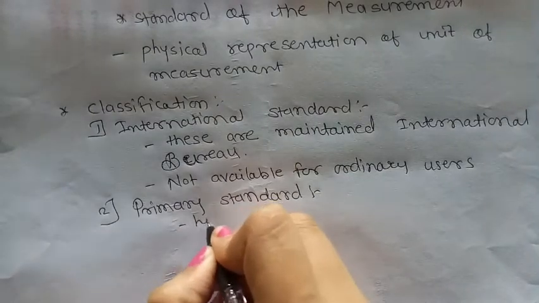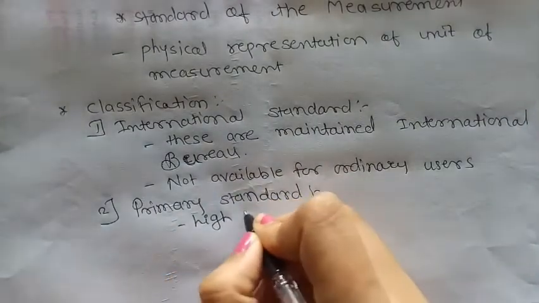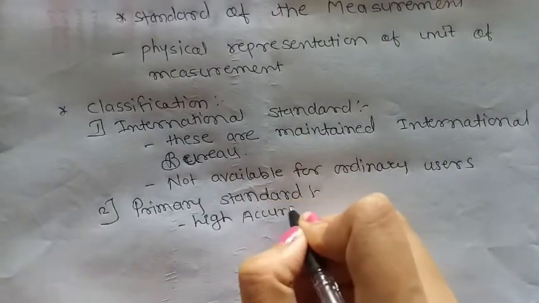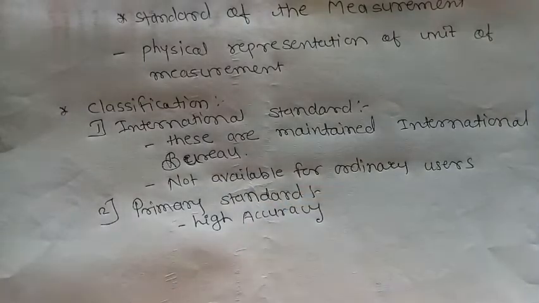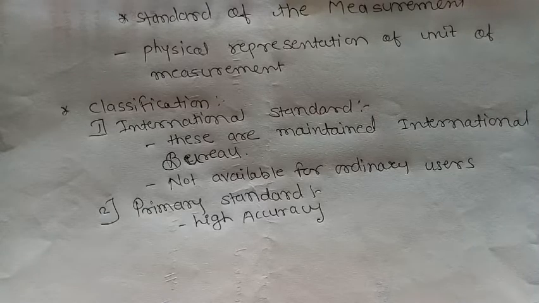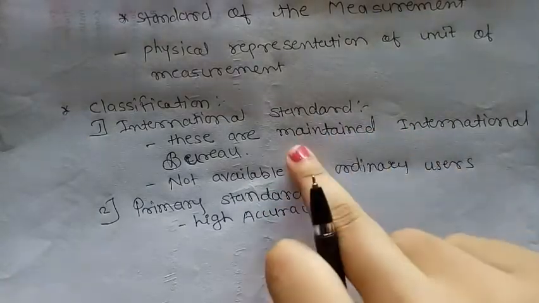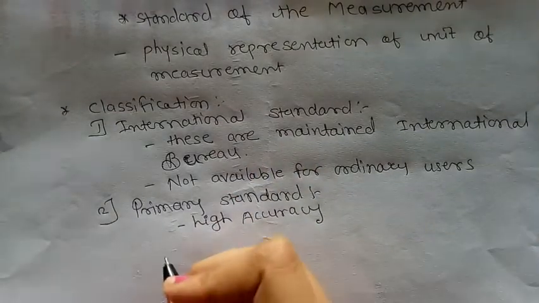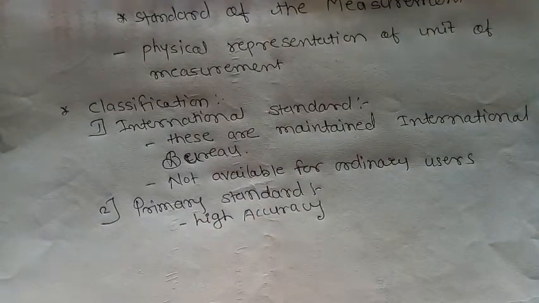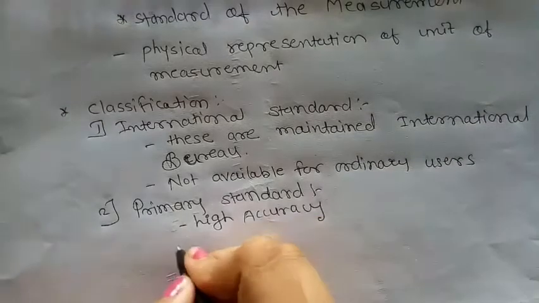Primary standards are used as the ultimate reference standard. These are maintained by the national standard laboratories. International standards are maintained by the International Bureau, and primary standards are maintained by the national standard laboratories.